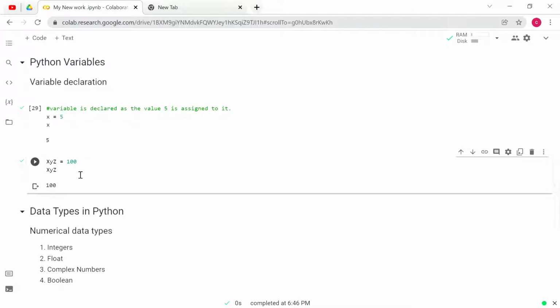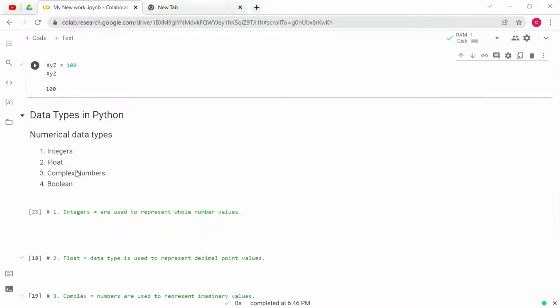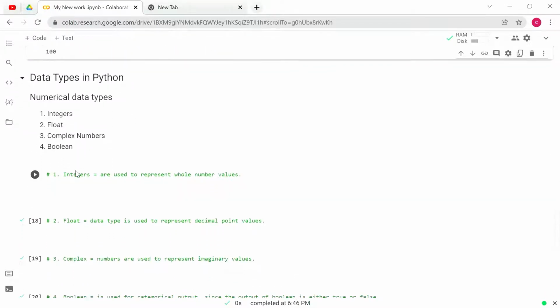Next topic in Python is data types in Python. There are different types of data types in Python. Some of the numerical data types I have mentioned here. They are integers, floats, complex numbers and boolean.